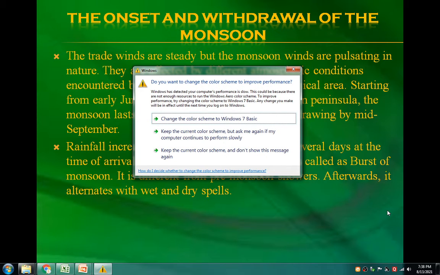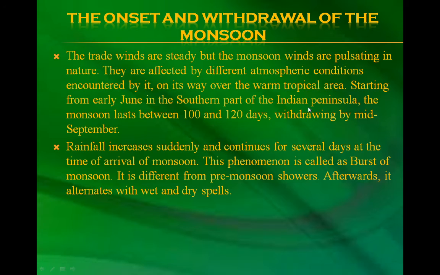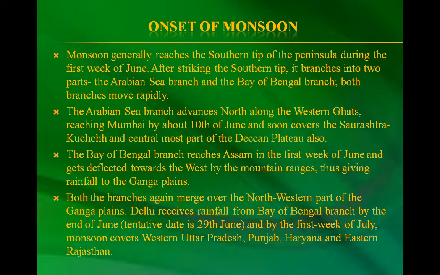Afterwards, it alternates with wet and dry spells. Onset of monsoon. Monsoon generally reaches the southern tip of the peninsula during the first week of June. After striking the southern tip, it branches into two parts, the Arabian Sea branch and the Bay of Bengal branch. Both branches move rapidly.